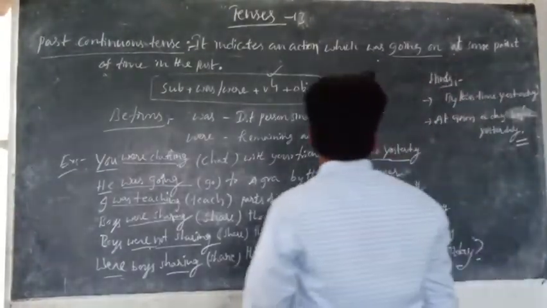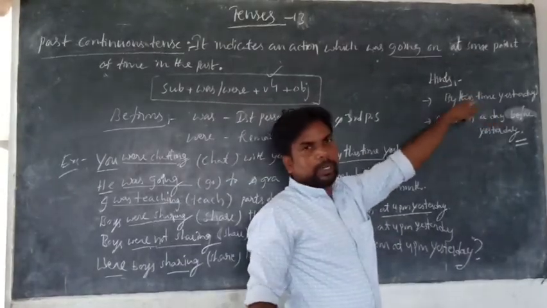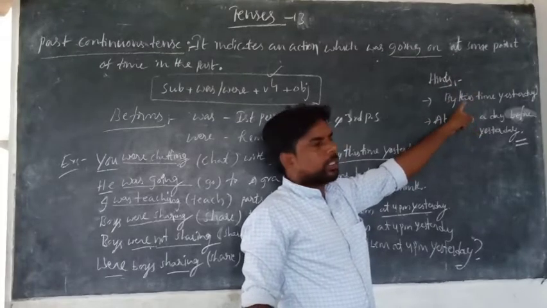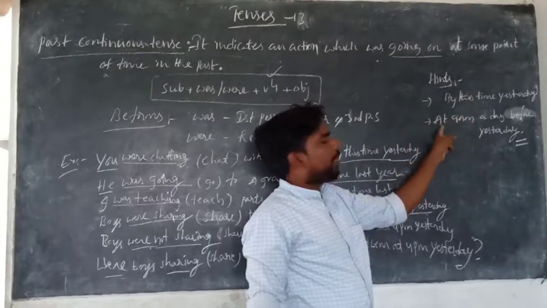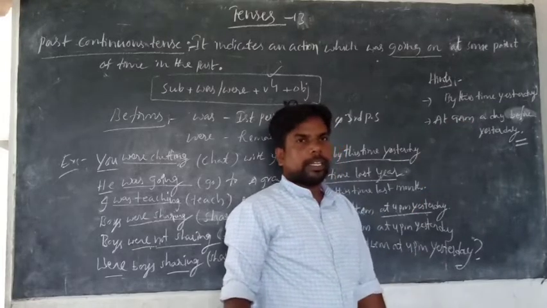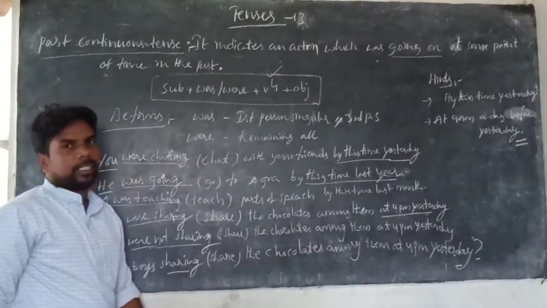And the hints are simple. Past continuous is the same: by this time yesterday, by this time last year, by this time last month or last week, at 9 a.m. or at 10 p.m. or at 10 a.m. a day before yesterday or yesterday or last week. So these are the hints of past continuous tense.